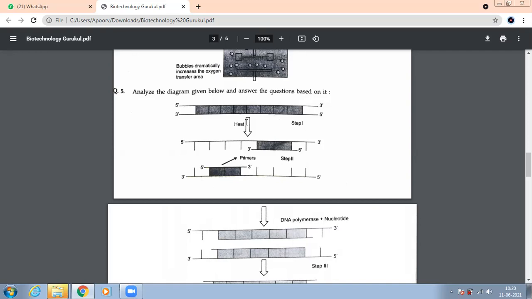Generally, we have questions from what is in the middle. In the middle, how many things do we have? 1, 2, 3, or 4? Four. There are 2 antibiotic resistance genes. Name them. Ampicillin, tetracycline. Which is the third and the fourth one? ORI and ROP.